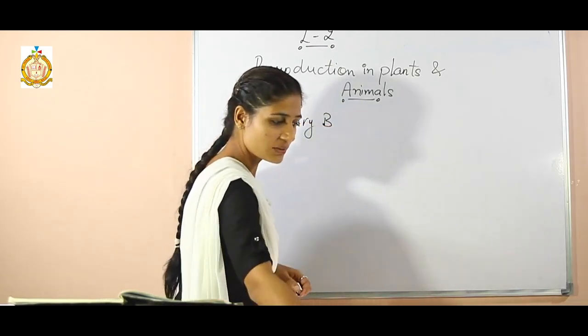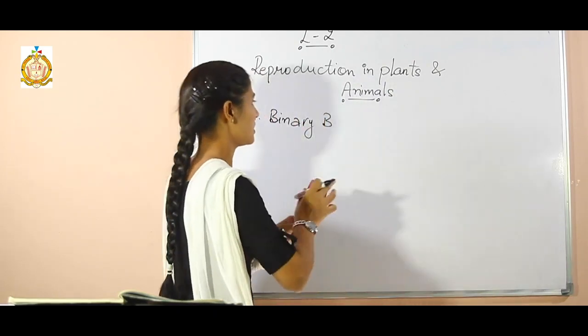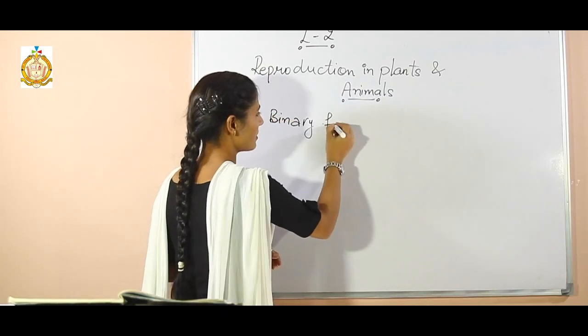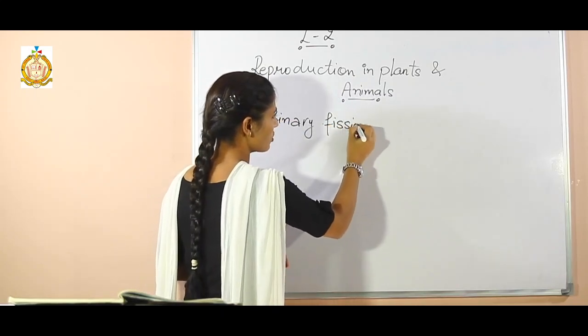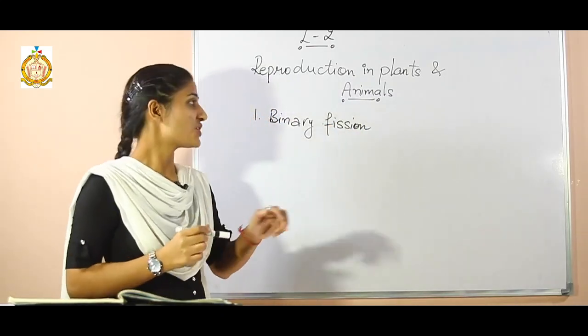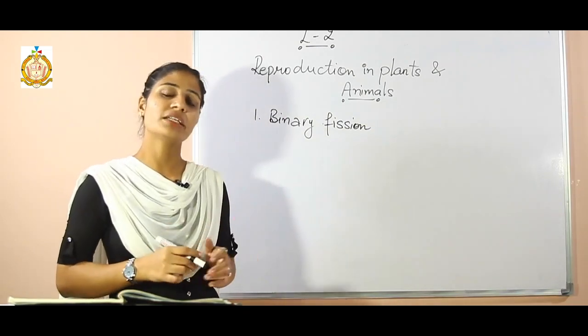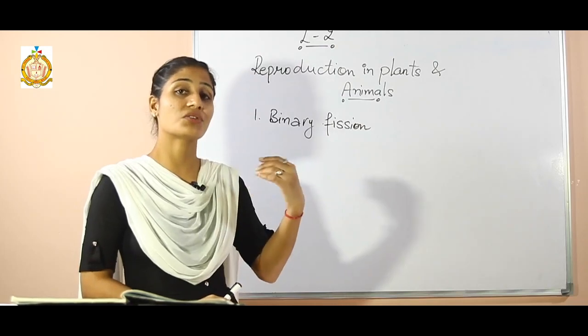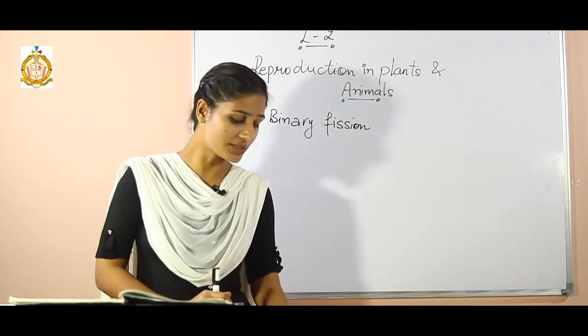Binary fission, you have heard about this term in chemistry too, or when we discussed the classification of living organisms in chapter 2. Fission means breakdown. So binary fission takes place when the breakdown of one cell takes place and there is a generation of a new cell. I will give you one example.